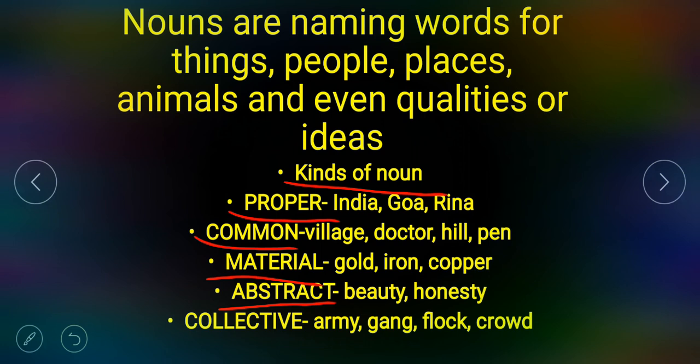Collective noun, names of a collection or groups of persons, animals or things forming a unit. Examples: army, gang, flock, crowd, mob, nation. These are the examples of collective noun.